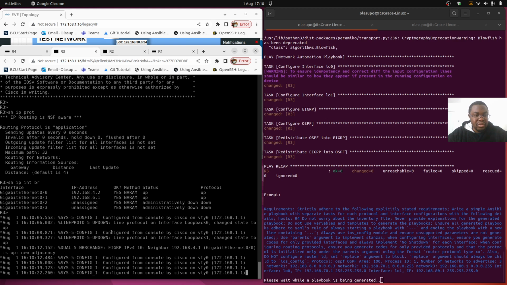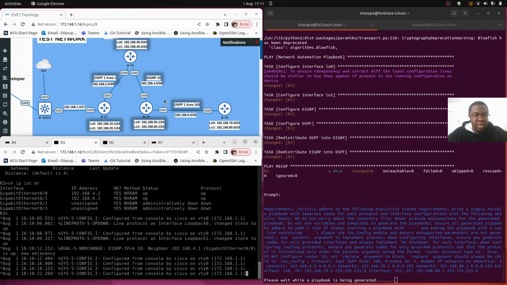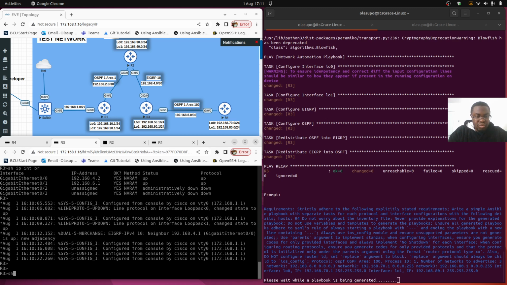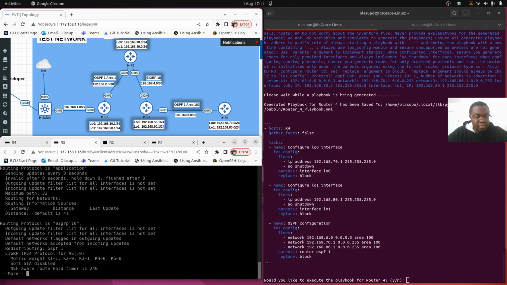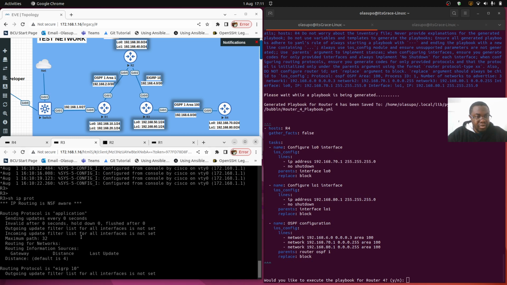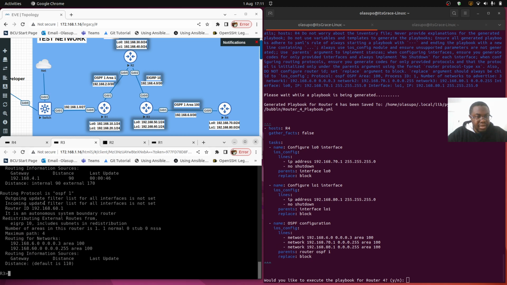While that is being done, we can see that the EIGRP neighbor adjacency has been established between R2 and R3. Yep, R2 and R3. And when we do show IP route protocol, we can see that both protocols have been configured. EIGRP here, and next we have OSPF here as well.